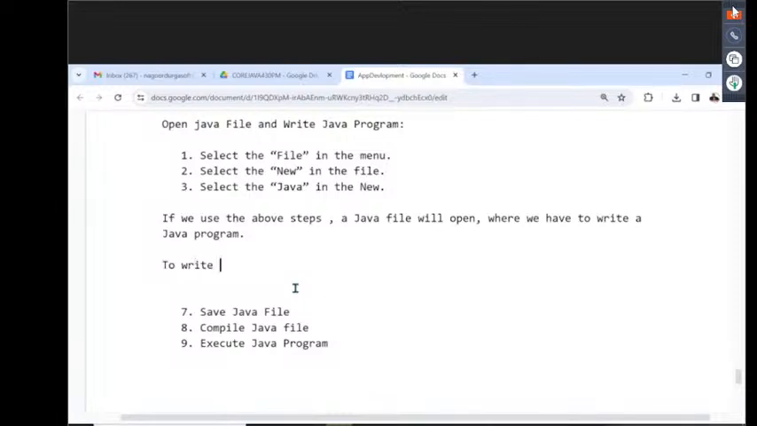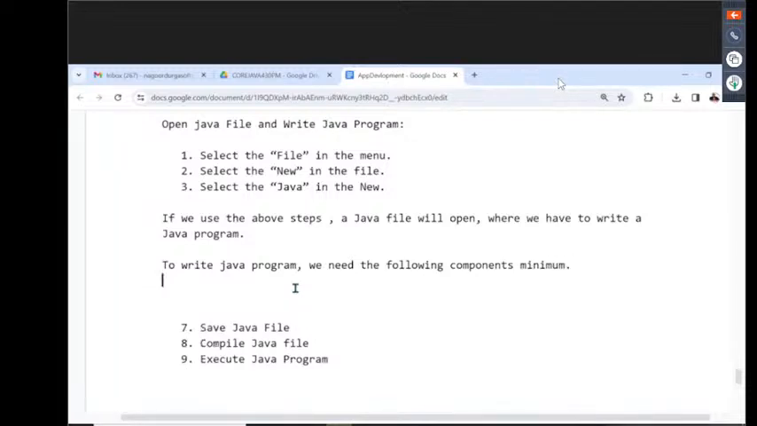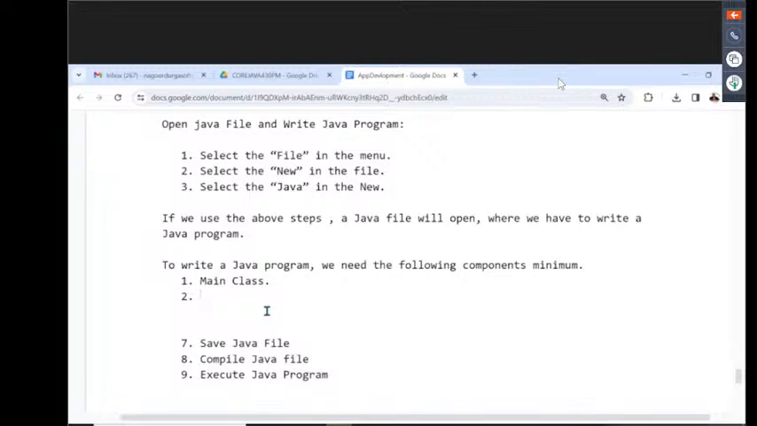To write a Java program, we need the following components at minimum. What are the components we require at minimum? The first one is the main class. The next one is the main method. The next one, after this main method, is System.out.println.